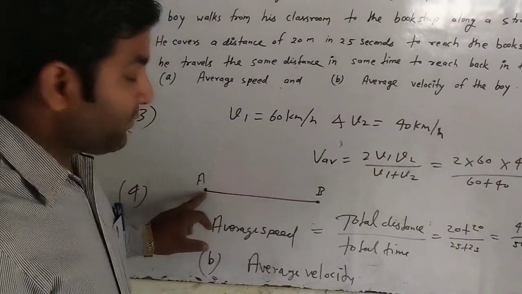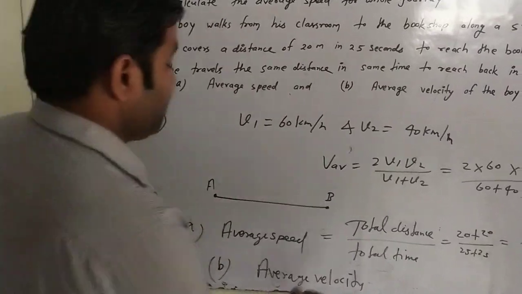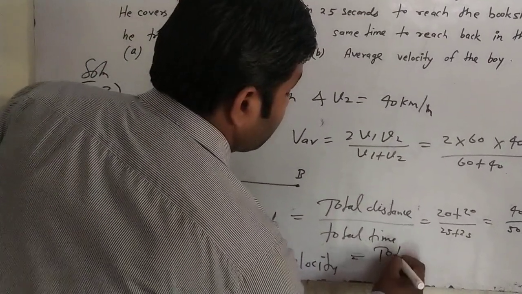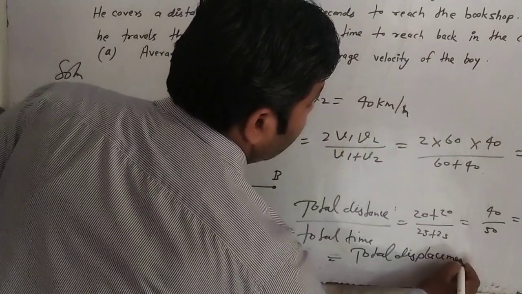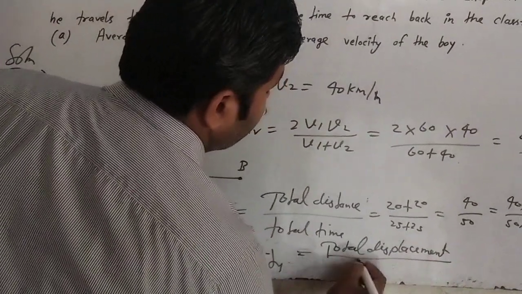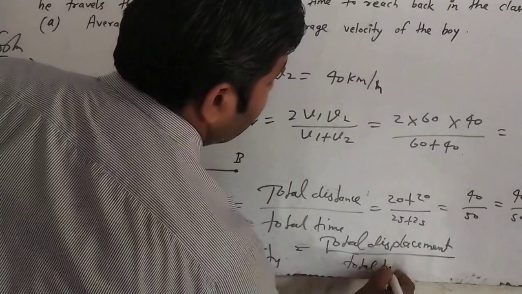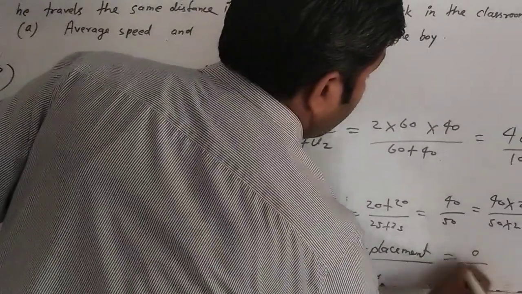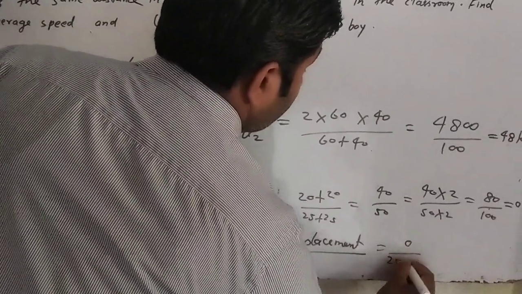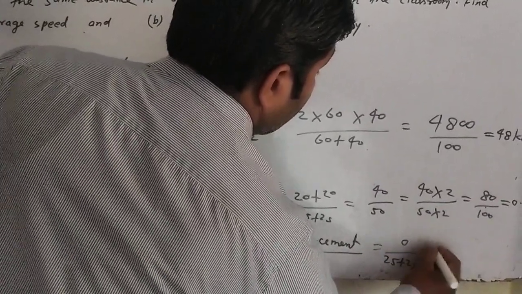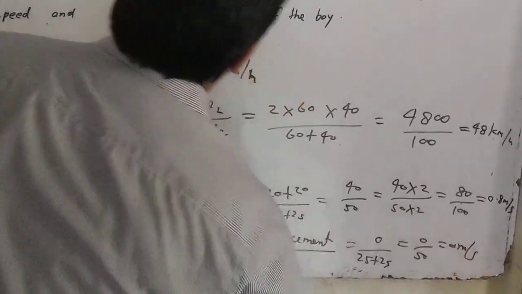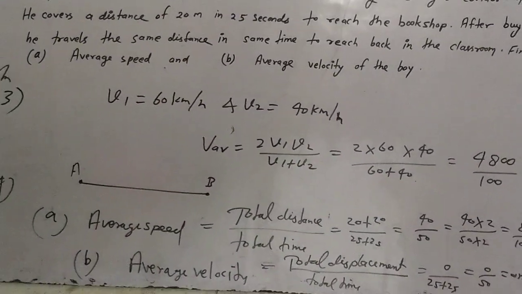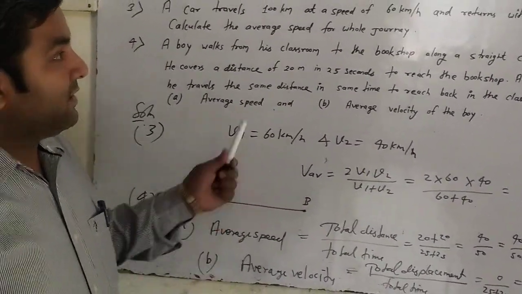Here initial point and final point coincide, it means total displacement is equal to 0. So total displacement upon total time. Total displacement here is 0, and total time here 25 plus 25 is equal to 0 upon 50 is equal to 0 meter per second. So in this way we can solve any numericals based on these formulas.